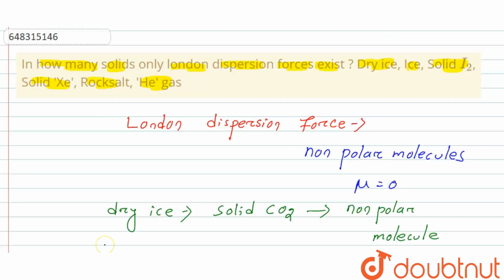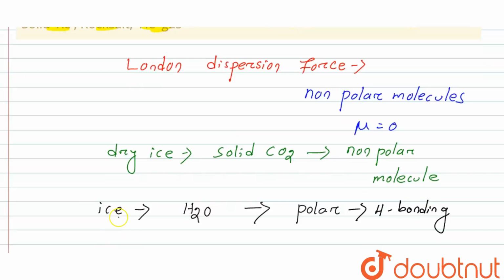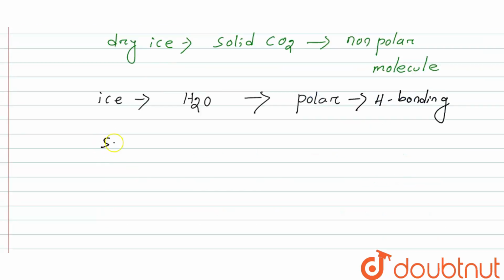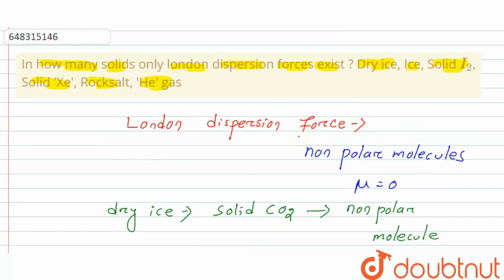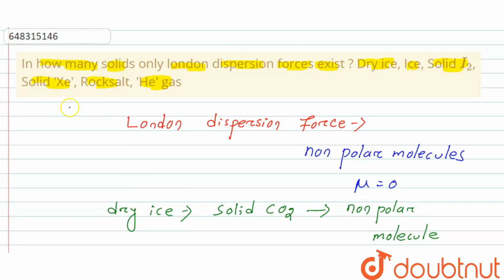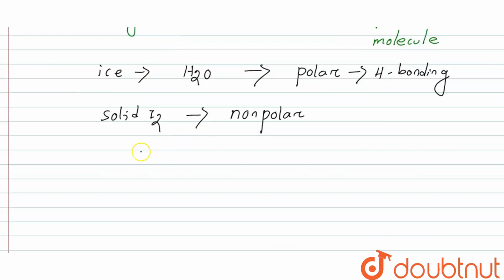Then we come to our next, solid I2. Solid I2 is non-polar, because the dipole moment or mu is 0. Then our next is solid xenon. Solid xenon is a non-polar element, because the dipole moment or mu is 0 here.